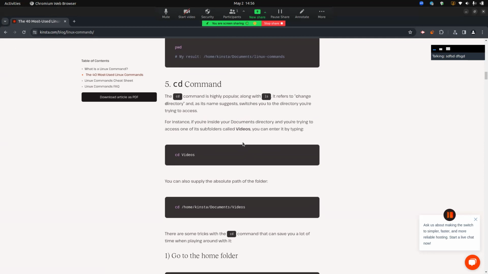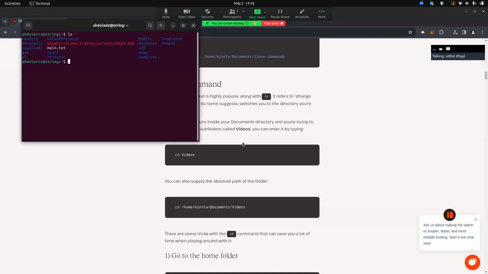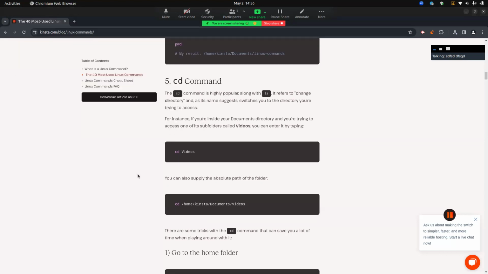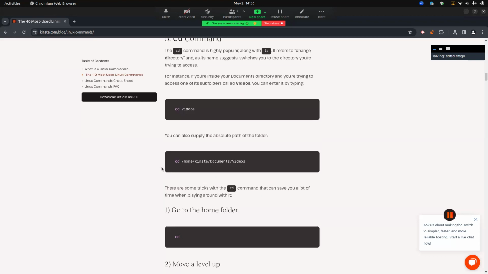So the next is very popular, the same as ls. This is the cd command. The cd command lets you enter another directory and enter an inner directory, for example, cd and the SDK. And here as you can see, the Go version and Go SDK. So like that.